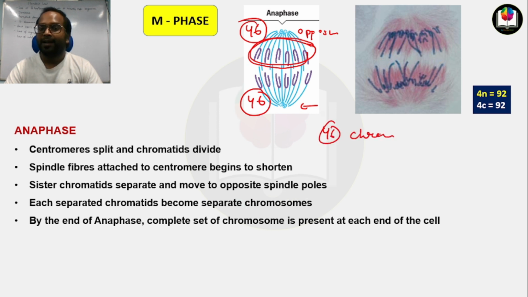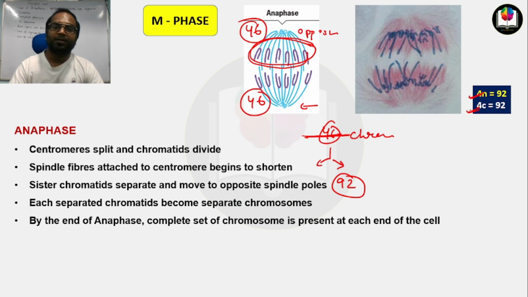But in anaphase, there is an equal division of all the 46 chromosomes, so the cell will have 92 chromosomes. Now you can see 92 chromosomes; the DNA content was doubled earlier, and now the number of chromosomes also gets doubled in anaphase.